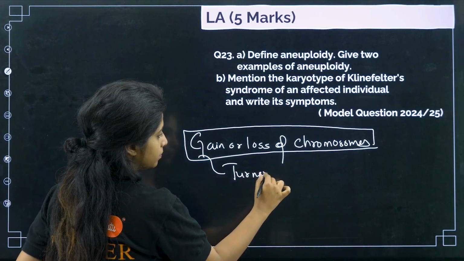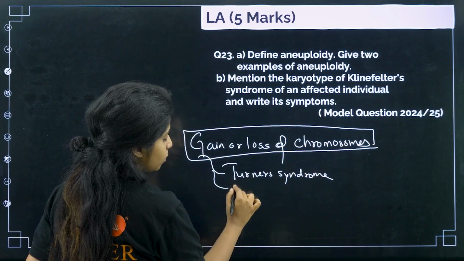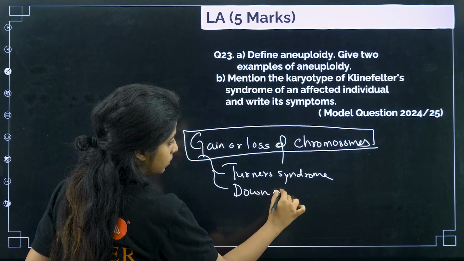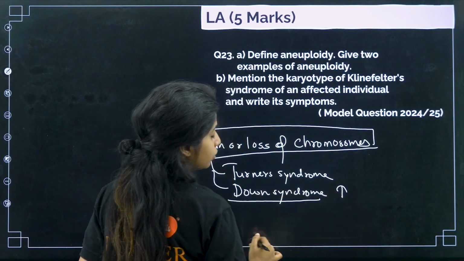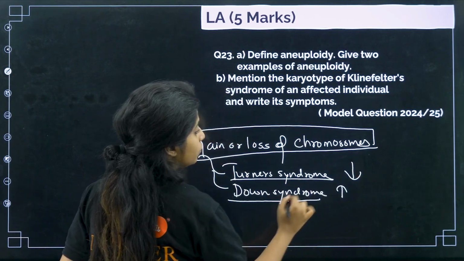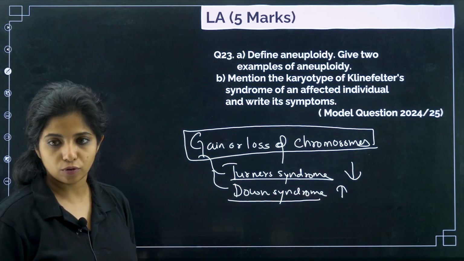Turner syndrome, and then you want Down syndrome. Down syndrome. In Down syndrome, you say there is a gain of a chromosome. In Turner syndrome, there is a loss of a chromosome. Here it's a loss of a sex chromosome. Here is a gain of an extra autosomal chromosome.